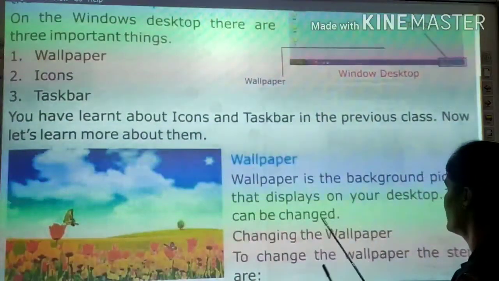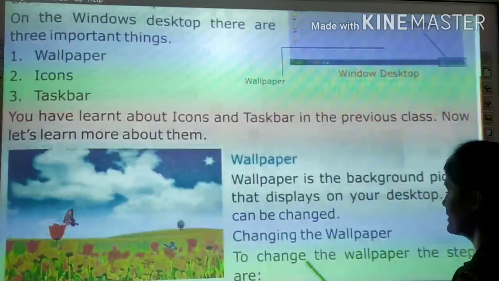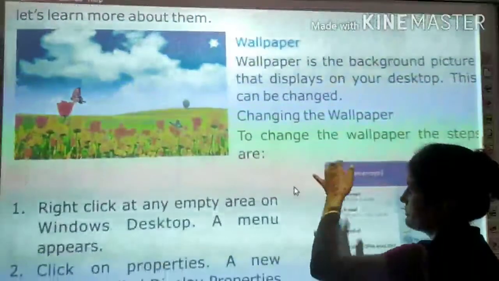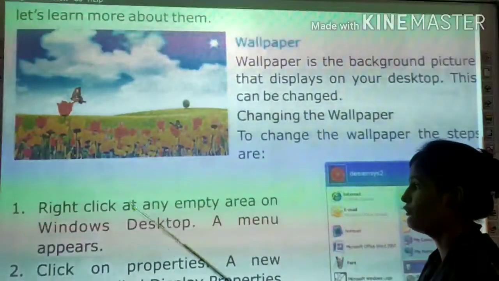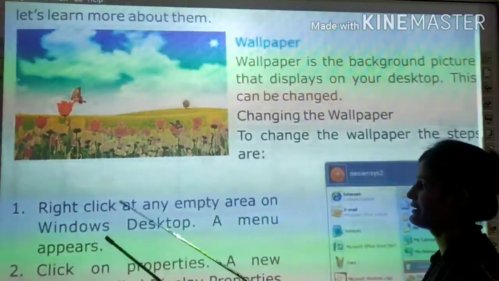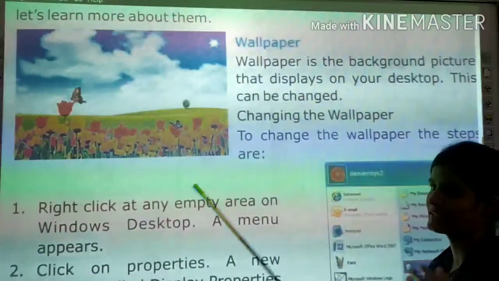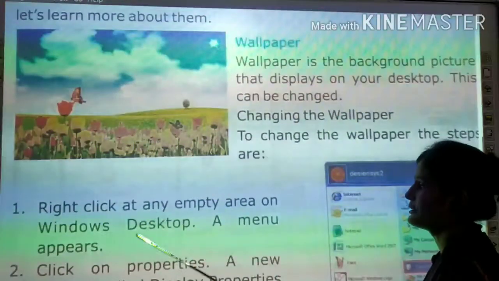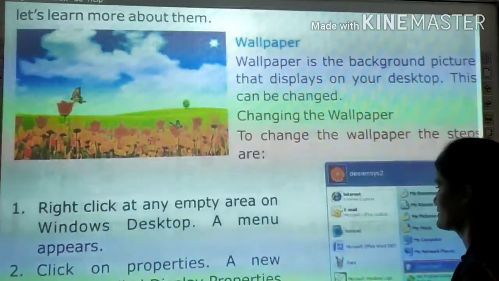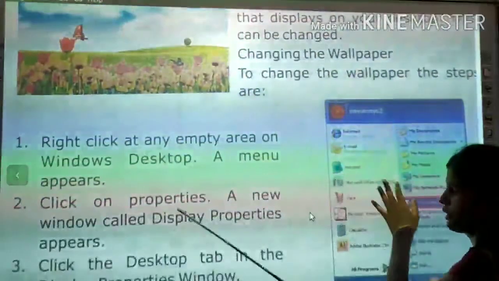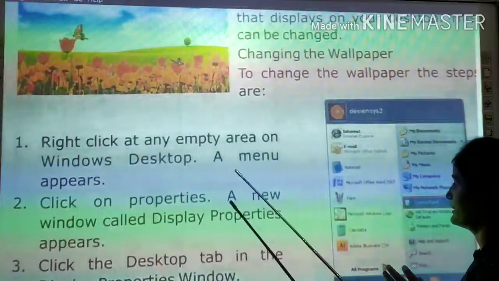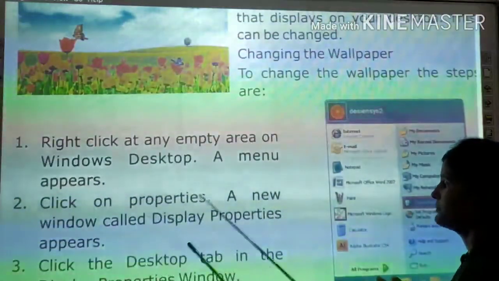Changing the wallpaper. To change the wallpaper, there are the following steps. अगर आपको wallpaper change करना है डेस्कटॉप का, then there are following steps. First, right click at any empty area on the Windows desktop. क्या करना होता है? Empty area, किसी आइकन पे नहीं, empty area पे आपको right click करना है. A menu appears, एक menu appear होगा. Click on properties. A new window called display properties appears.